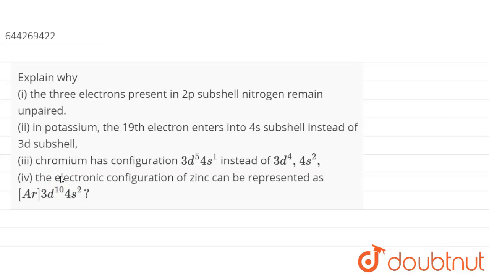So the question is to explain why. We have four statements that we have to explain. Let us come over the first statement. The first statement is that the three electrons present in the 2p subshell of nitrogen remain unpaired.